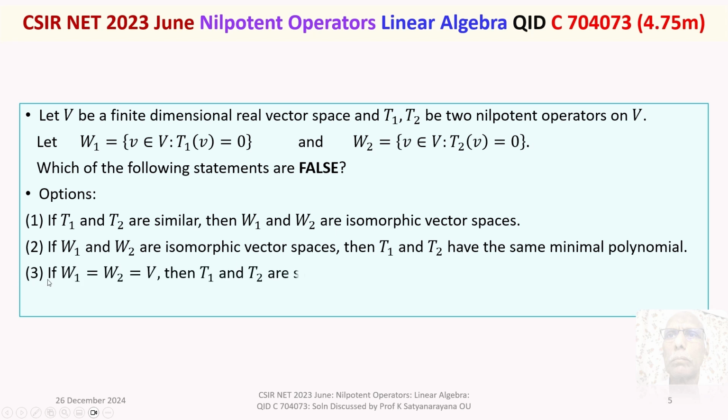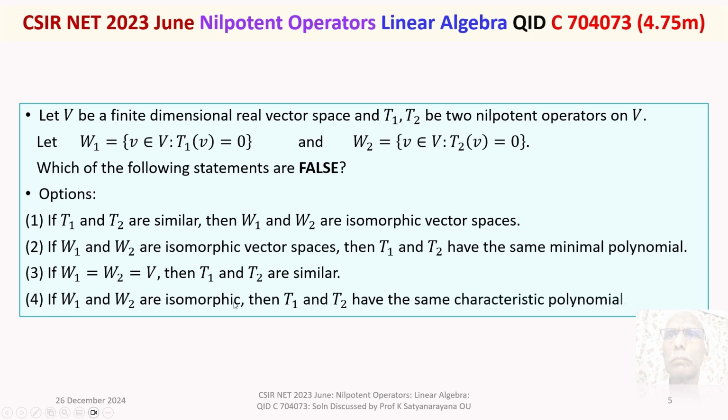Option 3. If W1 is equal to W2 is equal to V, then T1 and T2 are similar. Option 4. If W1 and W2 are isomorphic, then T1 and T2 have the same characteristic polynomial.